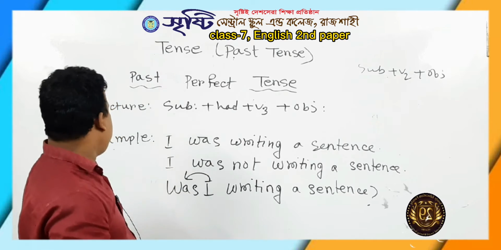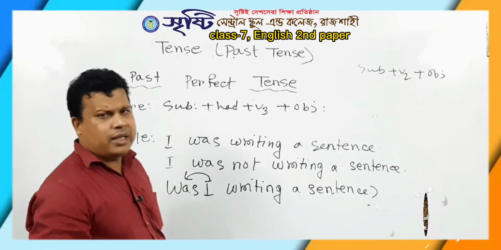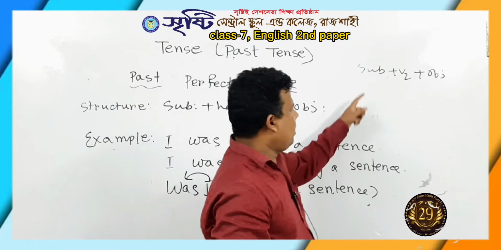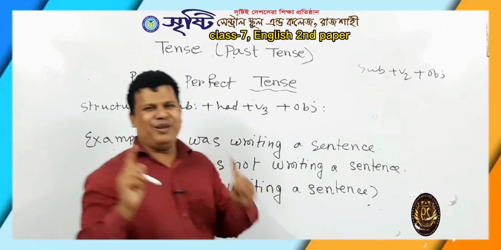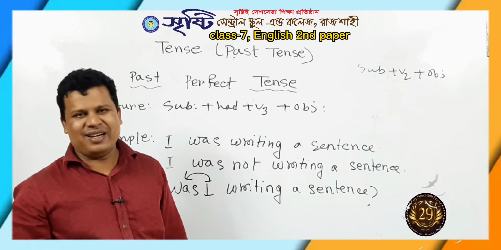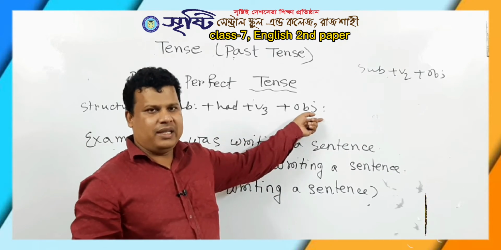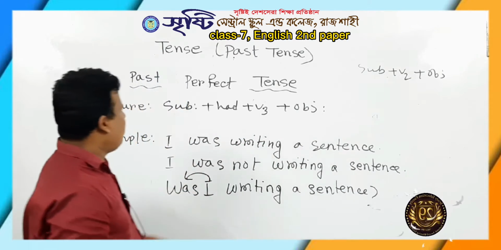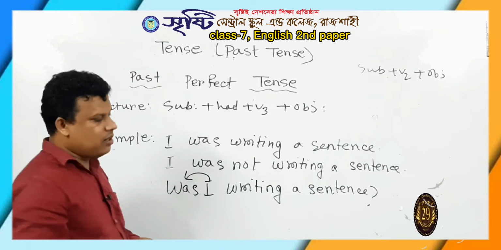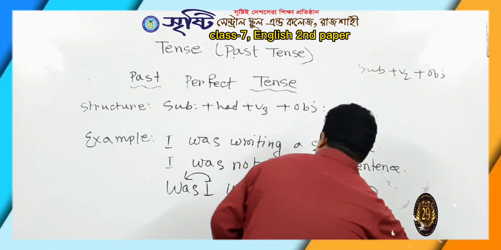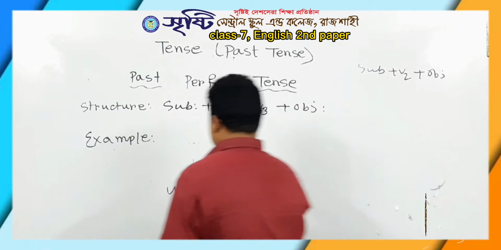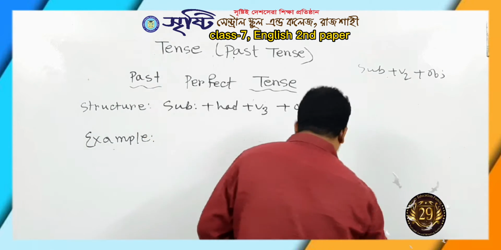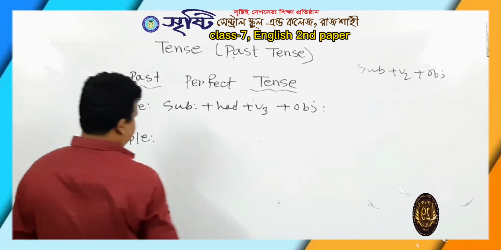This is the main form of past perfect tense, and the other form in this sentence is subject plus V2 plus object, and there will be a conjunction in the middle, before or after. Here it is the main form, subject plus had plus V3 plus object. If I want to write it according to the example, what may it be?